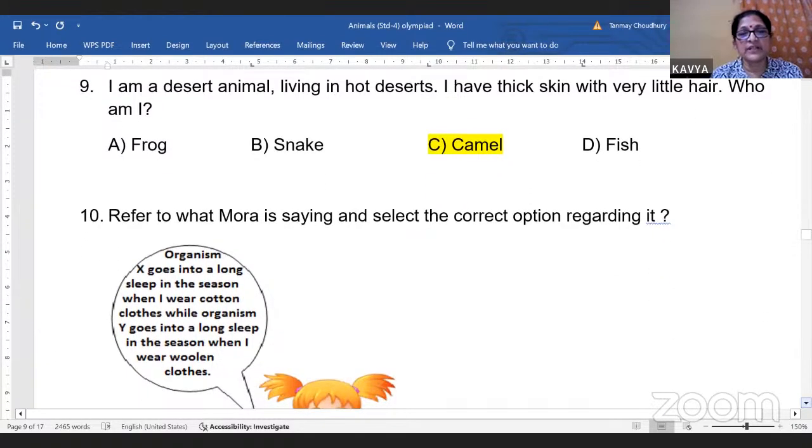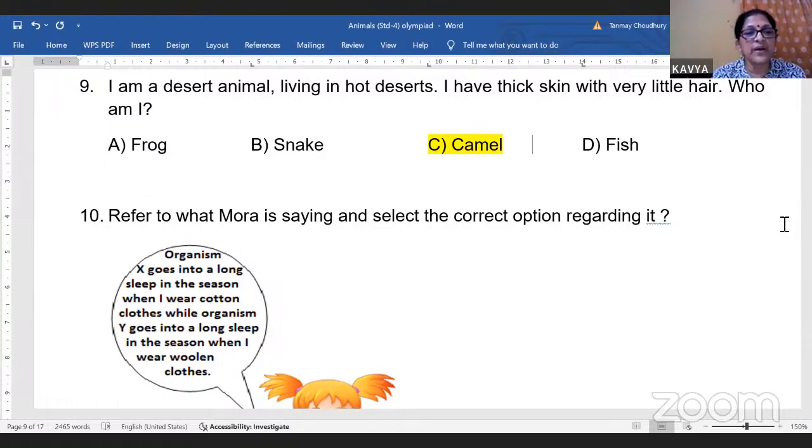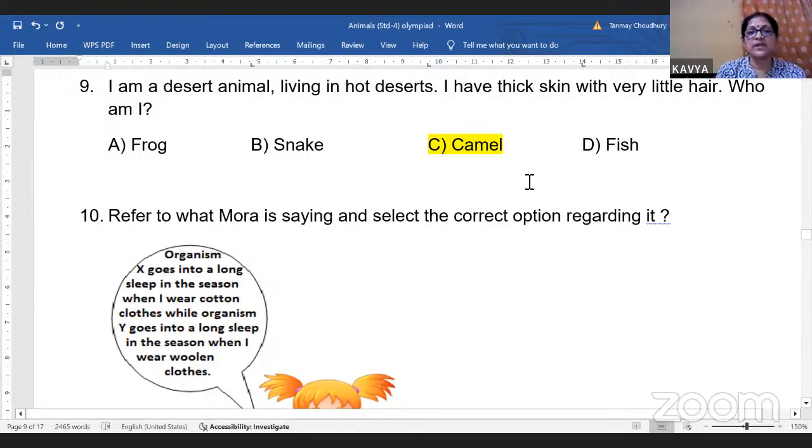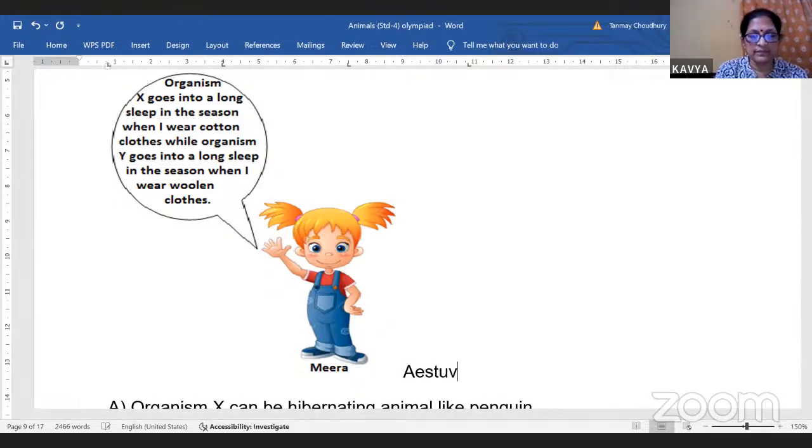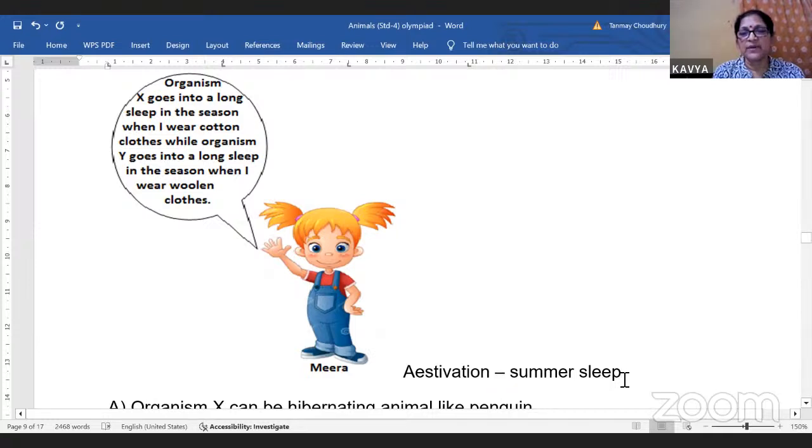Now this is another example. I think we've got time for one more question. Organism X goes into a long sleep in the season when I wear cotton clothes. When you wear cotton clothes, that means it is summer. So sleep during summer is known as estivation. Summer sleep is known as estivation. Winter sleep is known as hibernation.